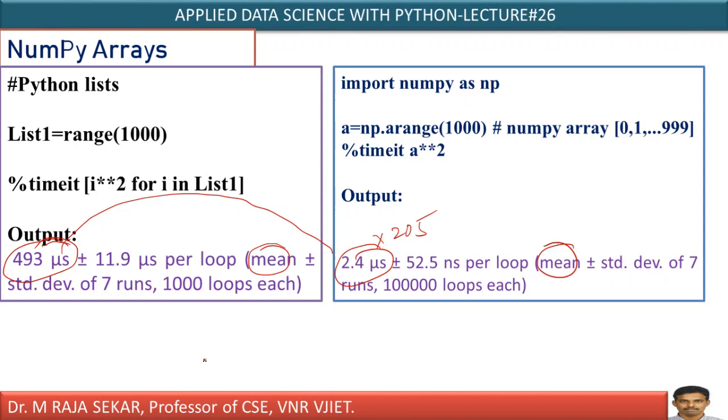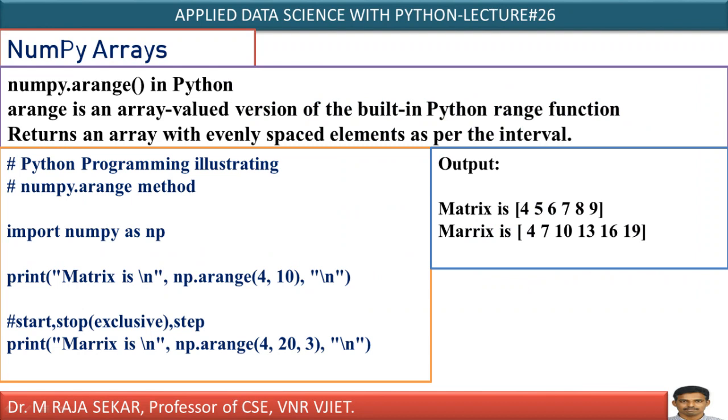This program output itself says how powerful these numpy arrays are. Anyway, we will see this in our Jupyter notebook after a few seconds. Let me proceed further. I already discussed how to create numpy arrays. ARANGE, I must not say ARRANG. Just see, it is simple and straightforward code. Import numpy as np.